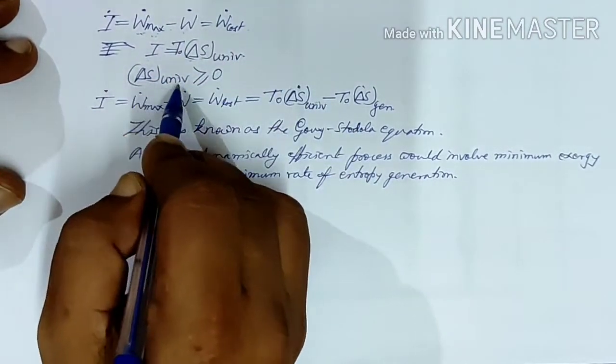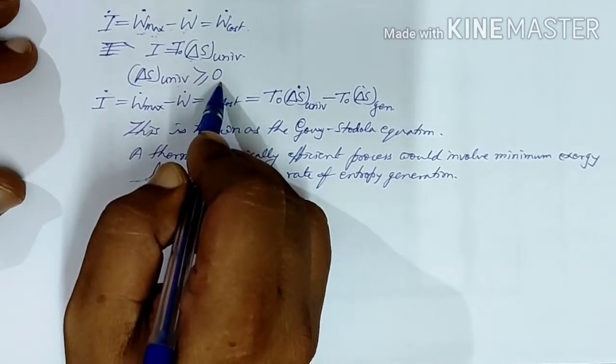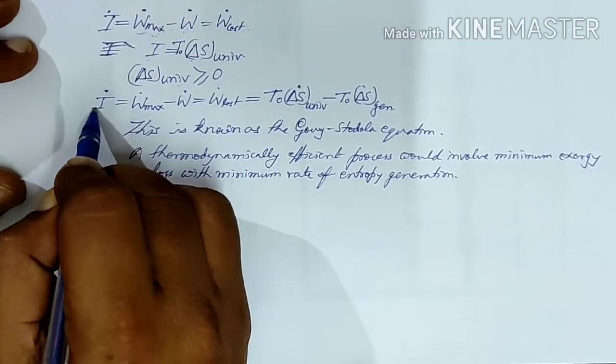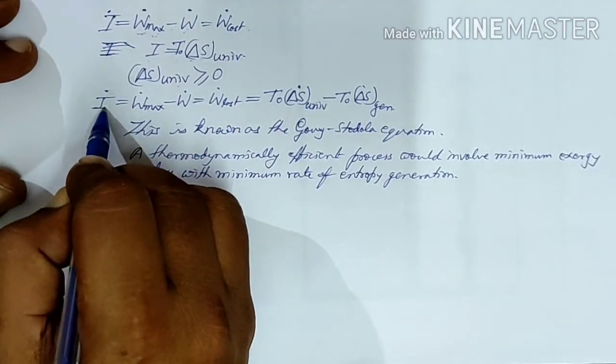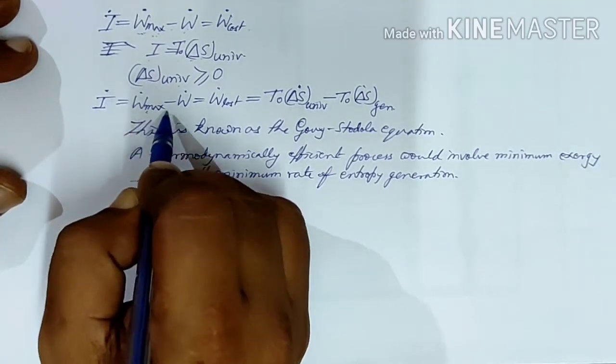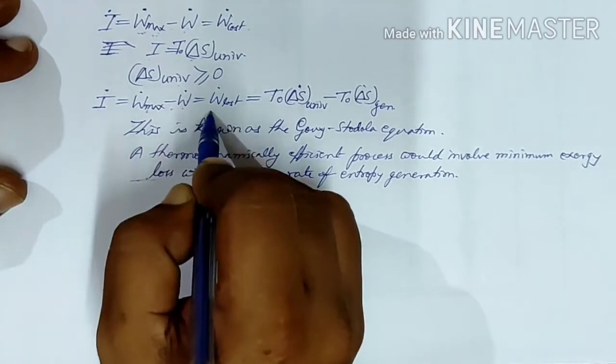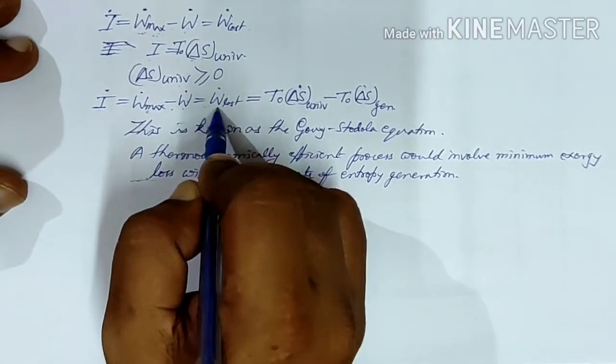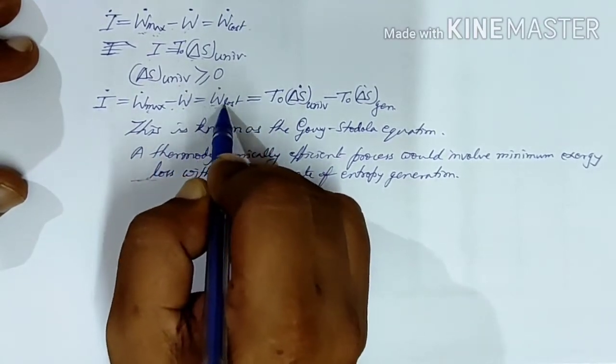As delta S universe is greater than 0, the rate of production of irreversibility will be equal to W dot max minus W dot actual, equal to the rate of loss of work, W dot lost.